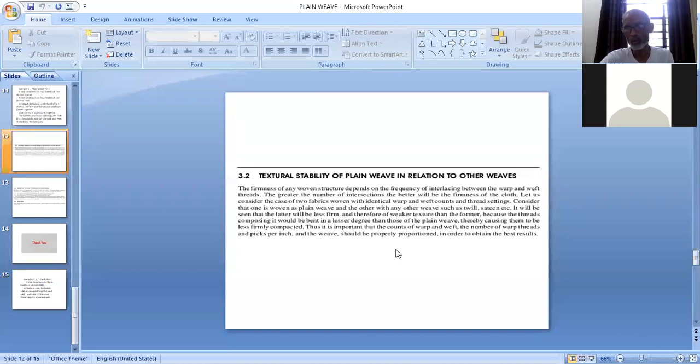So if we are taking 2 up 1 down 12, and if we are taking 3 up 1 down 12, there will be more EPI and PPI in 3 up 1 down 12 as compared to 2 up 1 down 12. So as the float size is increasing, the number of intersections is decreasing. In that case, we are increasing EPI and PPI to get the best results, or to get a firm fabric or compact fabric. And that is known as textural stability. And plain weave has very good textural stability as compared to other weaves.